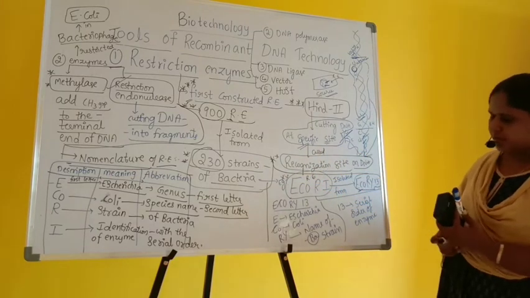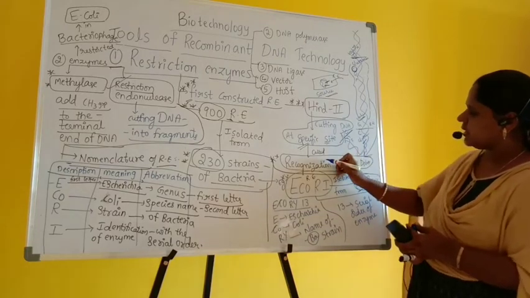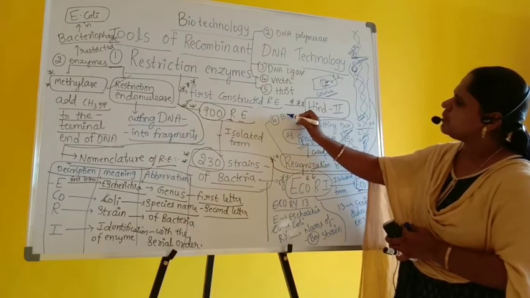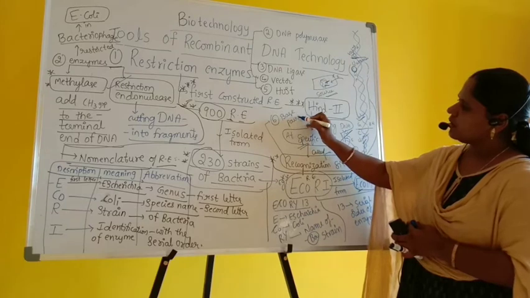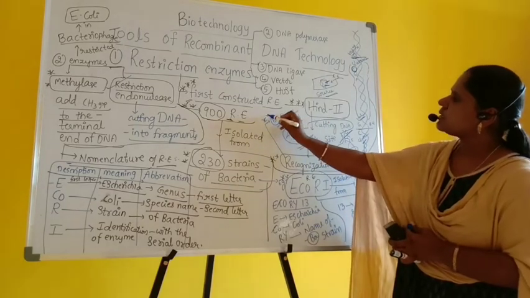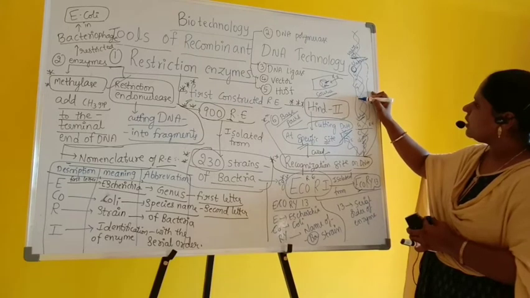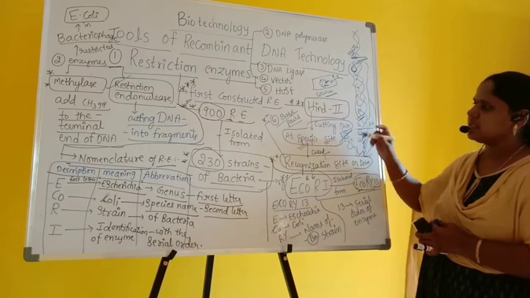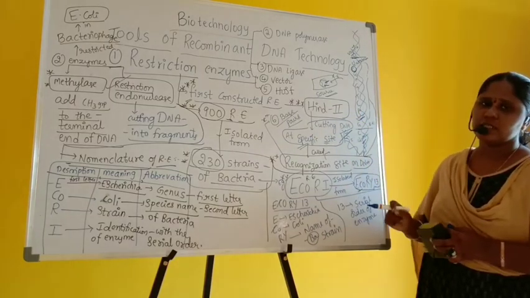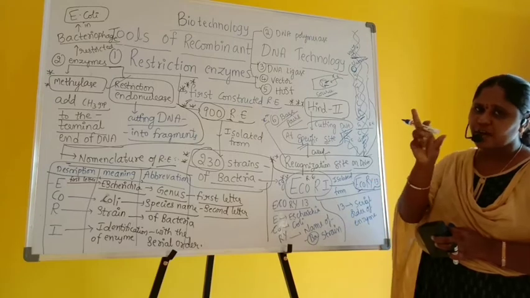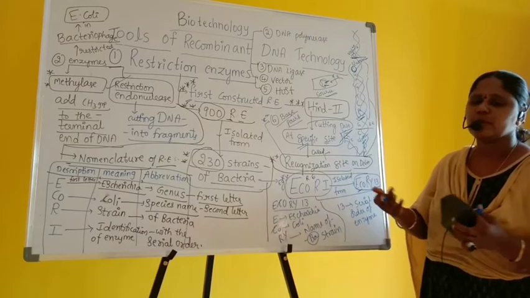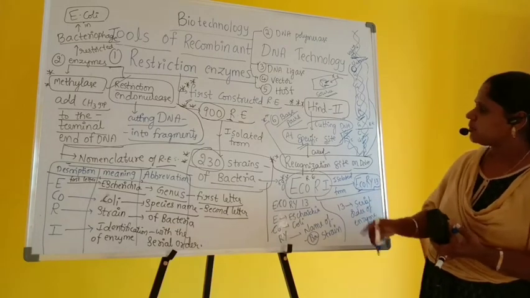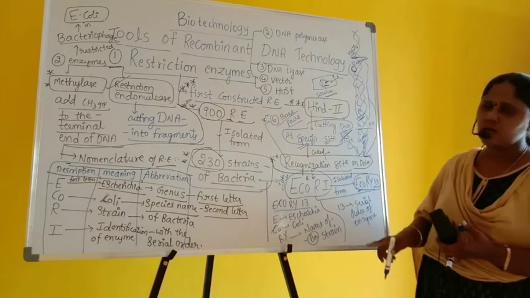Now, approximately they identified that the recognition site contains a minimum of 6 base pairs. Let us take A, G, T, C, A. How many? 1, 2, 3, 4, 5, 6. Minimum 6 base pairs. Every restriction enzyme will cut a fragment of minimum 6 base pairs, and maximum there may be 1000 base pairs, there may be 2000 base pairs. It all depends upon the type of restriction enzyme we are using in the process.